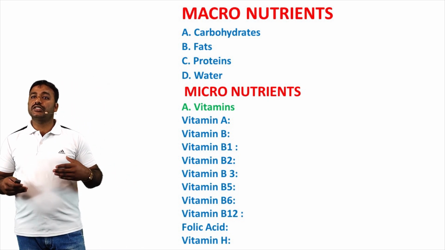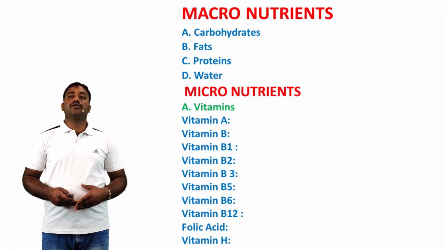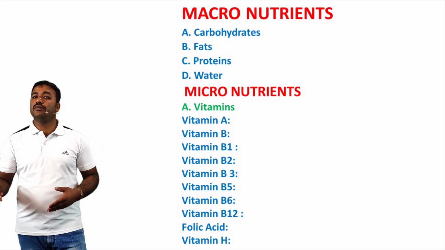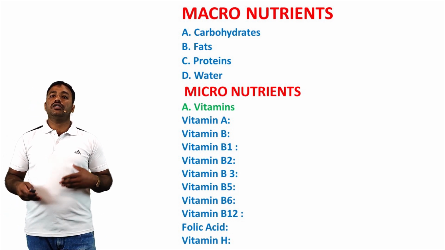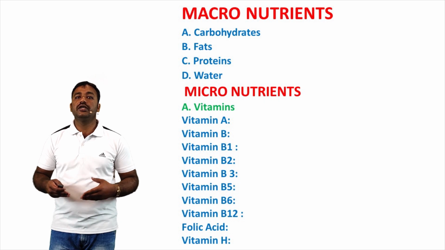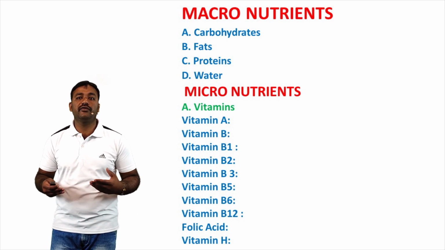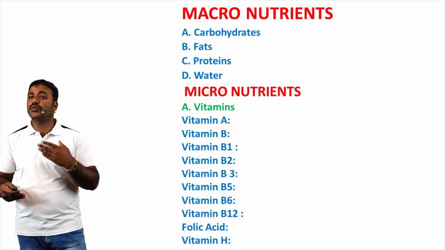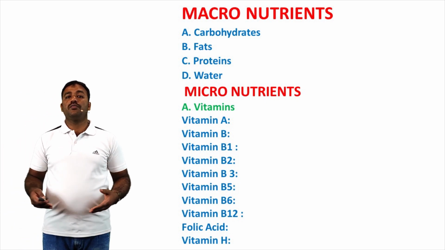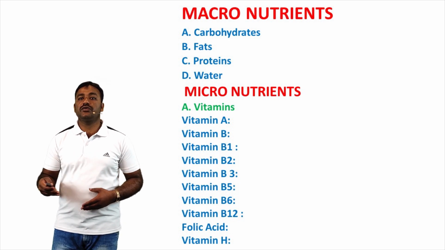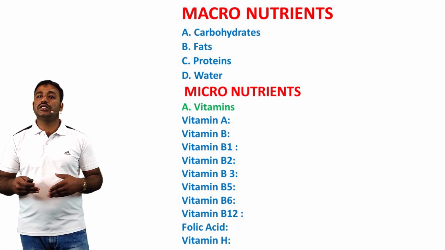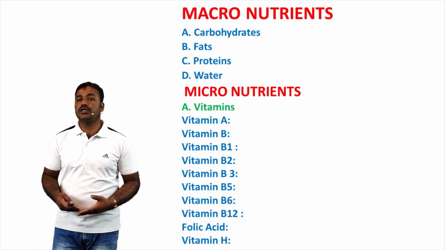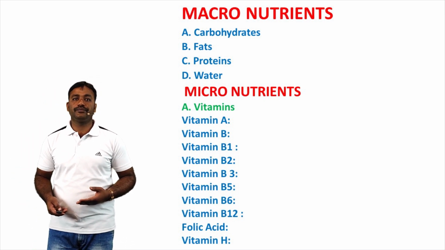Next, third one, proteins. Proteins contain elements such as carbon, hydrogen, nitrogen, oxygen and sulfur. All proteins are polymers of amino acids. There are 20 kinds of amino acids, each having its specific functions. There are as many as 100,000 kinds of proteins that constitute the body, and these comprise only 20 kinds of amino acids in various combinations. These 20 amino acids are essential for the growth of the body.